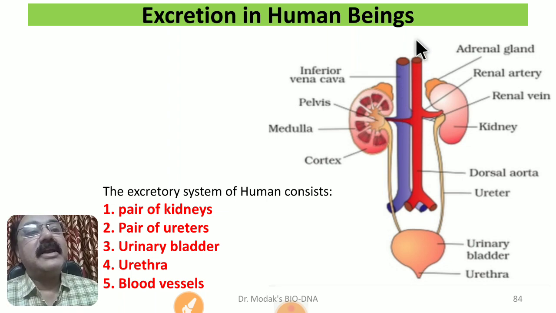This is called the renal artery. So the renal artery carries the blood towards the kidney, and within the kidney it is filtered, and the purified blood is carried back to the body through the renal vein. So the renal vein carries the purest blood, we can say, ever.